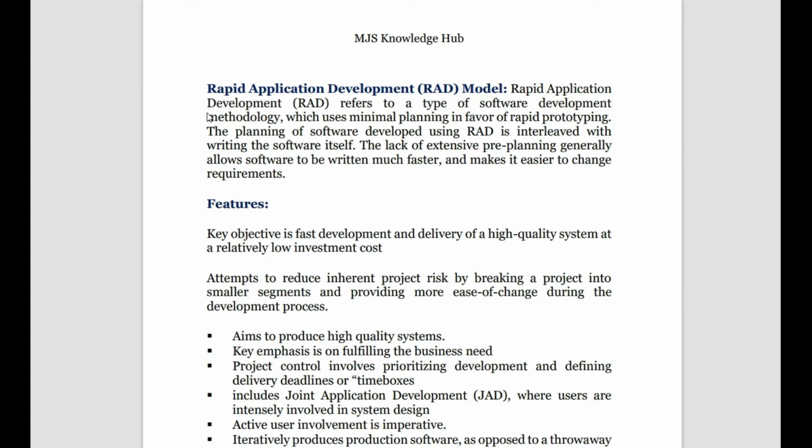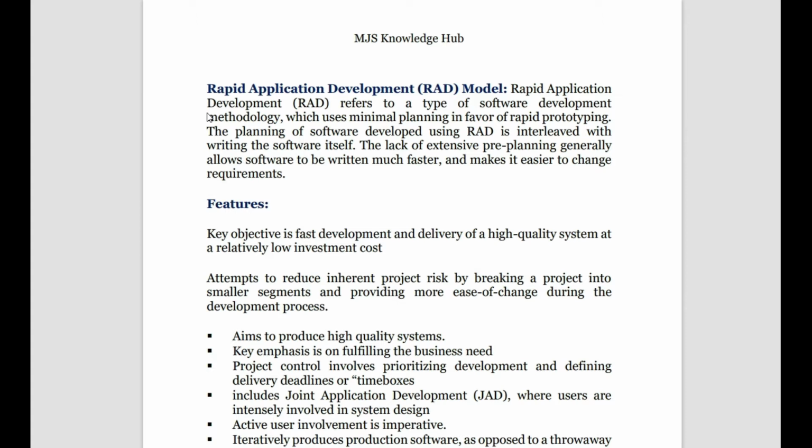Now what are the features of rapid application development? First thing is that we can have a good quality system because we are developing in a fast way using all the available models, and at a very low cost. But there are certain other features which you need to remember, because this rapid application development has certain risk with it, because there's no proper documentation, right?